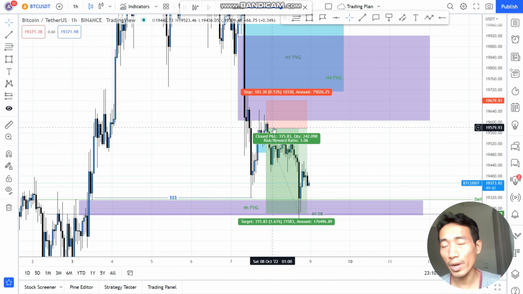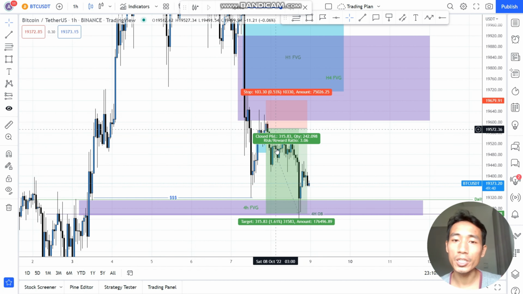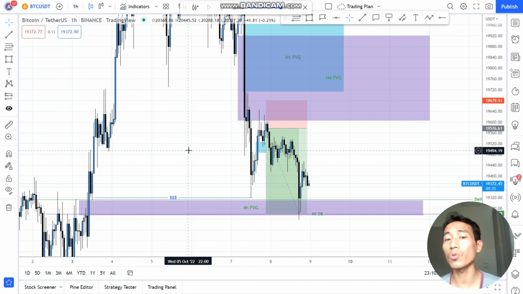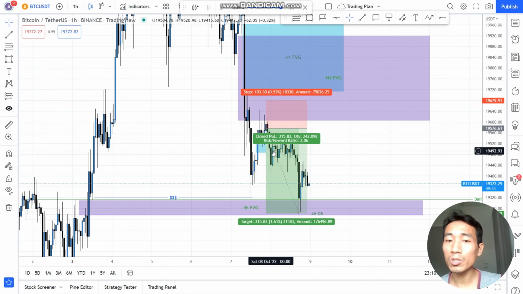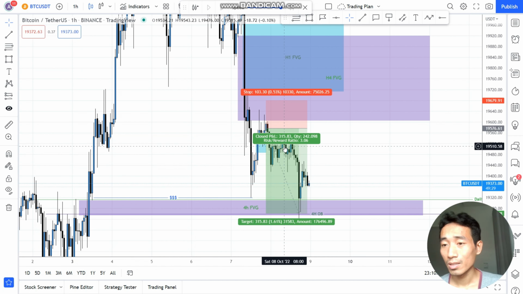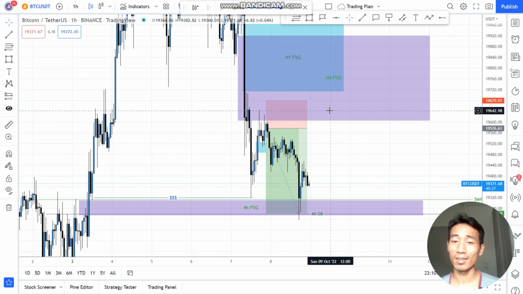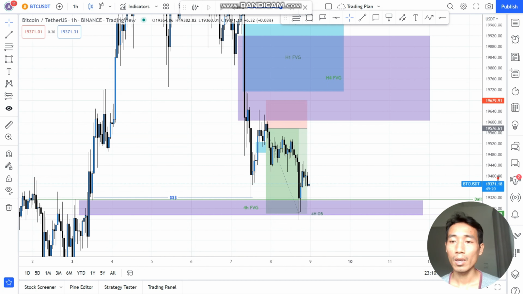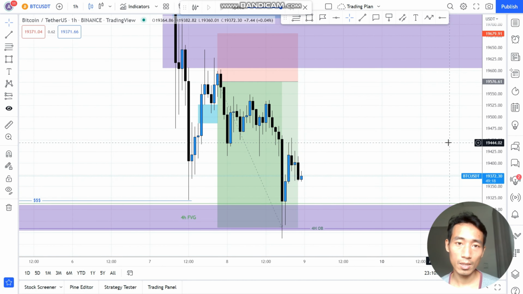How did I manage this trade? I basically just set and forget. Yeah, I just set and forget. I don't monitor the trade, because if the trade takes 20 hours and I wait there, my back is gonna kill me, and the emotion is gonna kill me, and I'm gonna collapse the trade around the region.